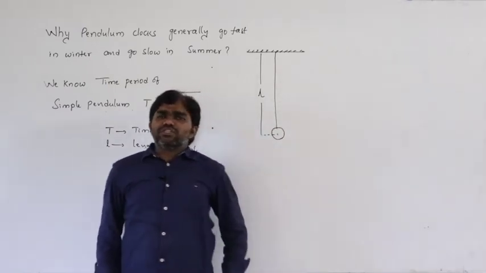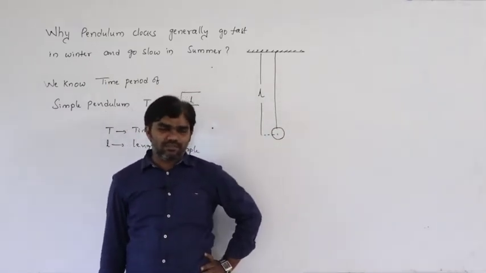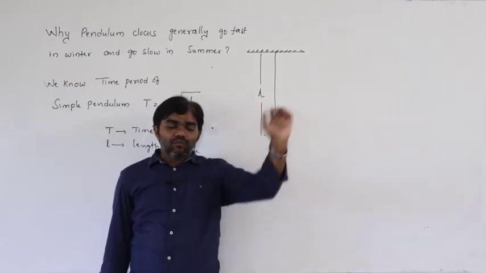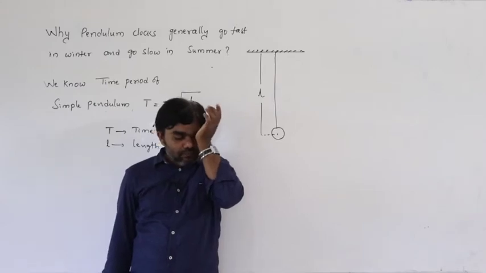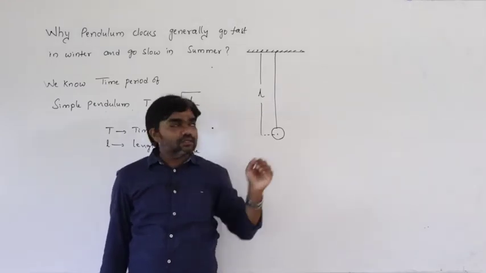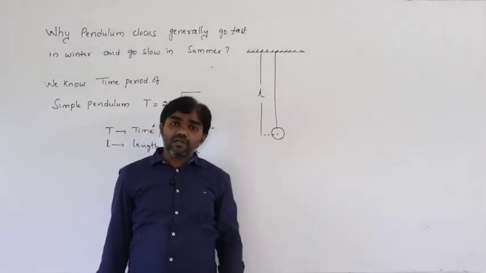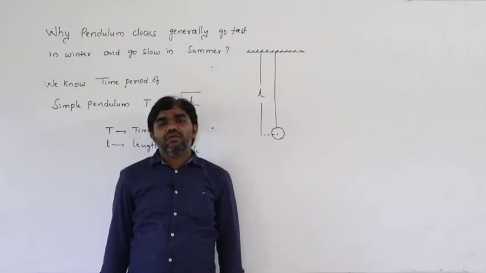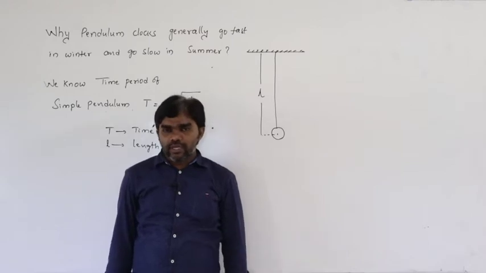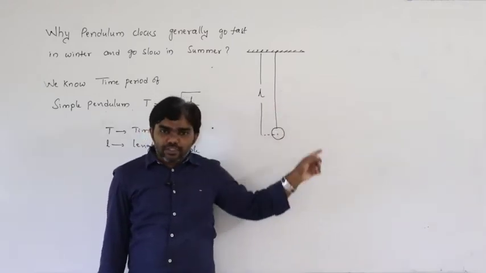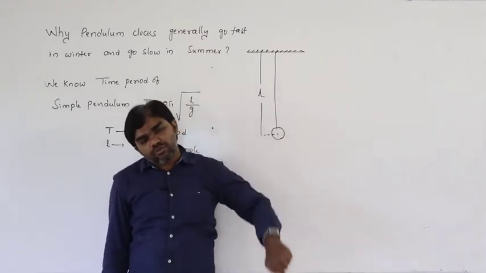If the temperature changes, what happens? Generally, if the temperature increases, the length of the pendulum also increases. If the temperature decreases, the length of the pendulum also decreases.